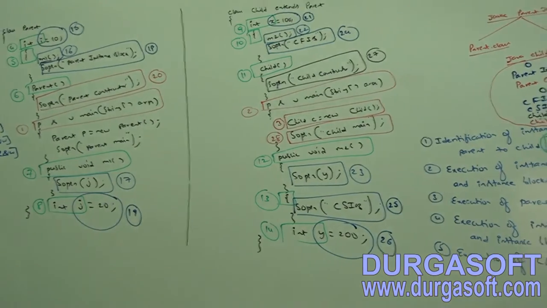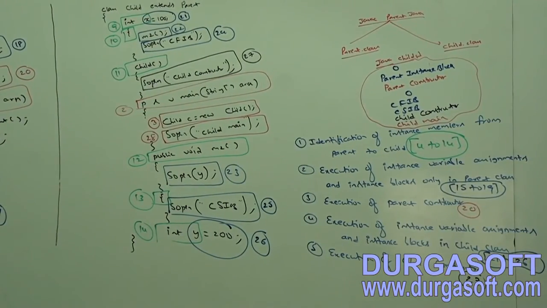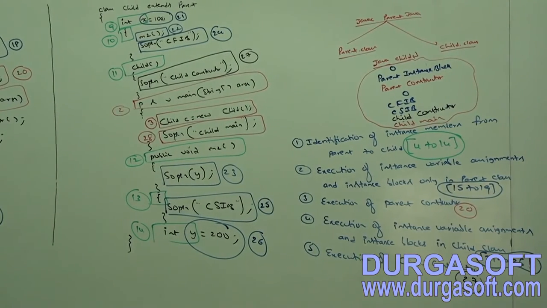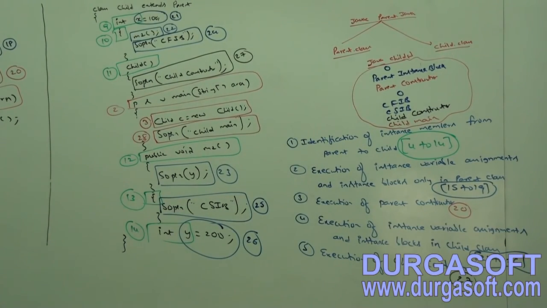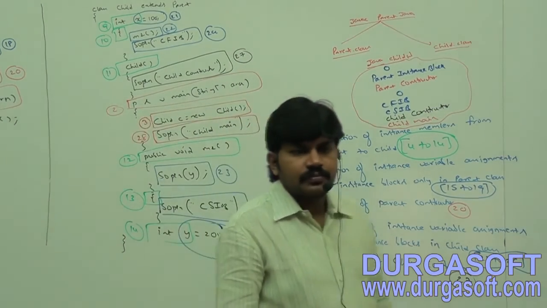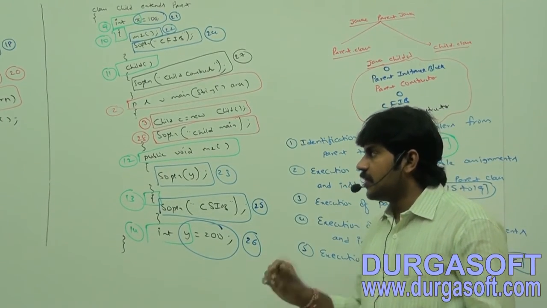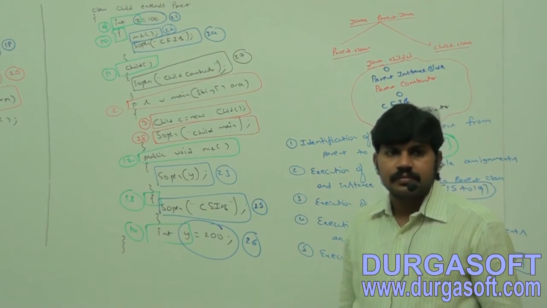Completed, right? Take the code clearly. Because we are executing the child class, only the child class main method will be executed and the parent class main method won't be executed.